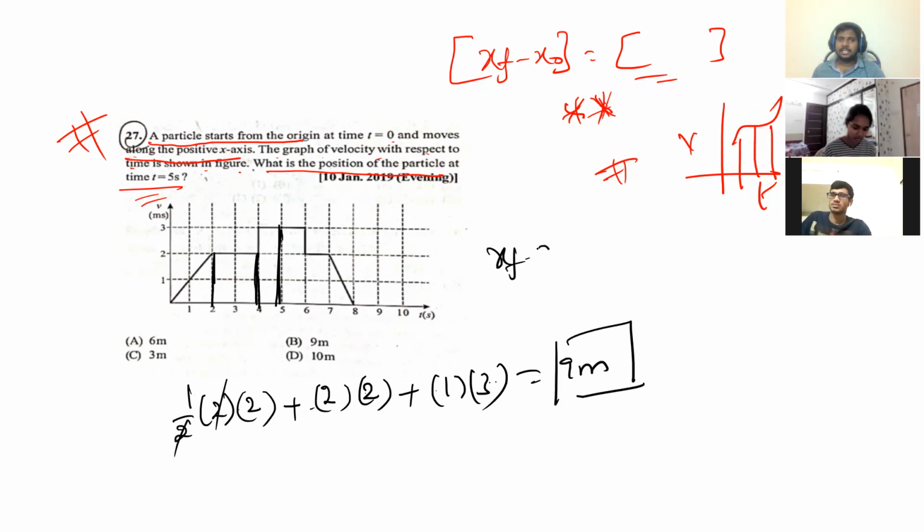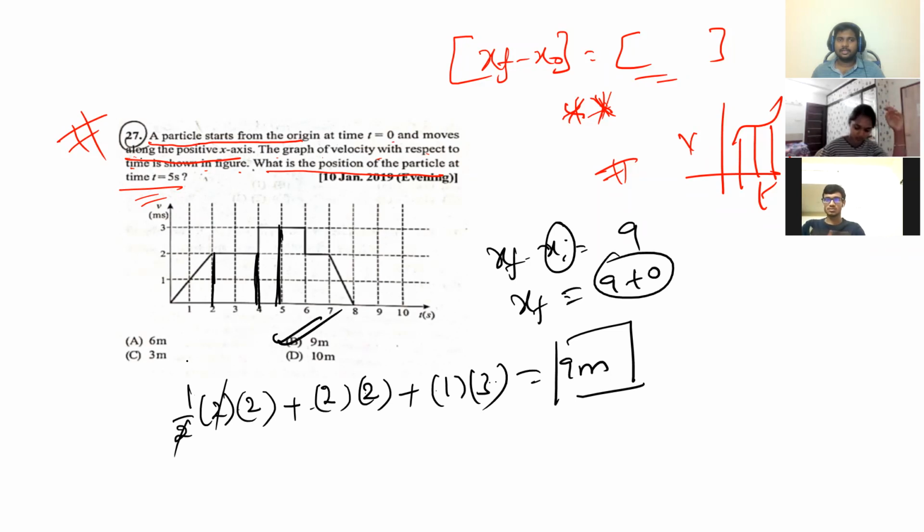That means x final minus x initial is equal to how much? 9. X initial is given as 0 right here. Sometimes they might not give 0, so you cannot just tick the answer as 9. X final is equal to 9 plus 0, that is 9 meters. Is it easy or not?